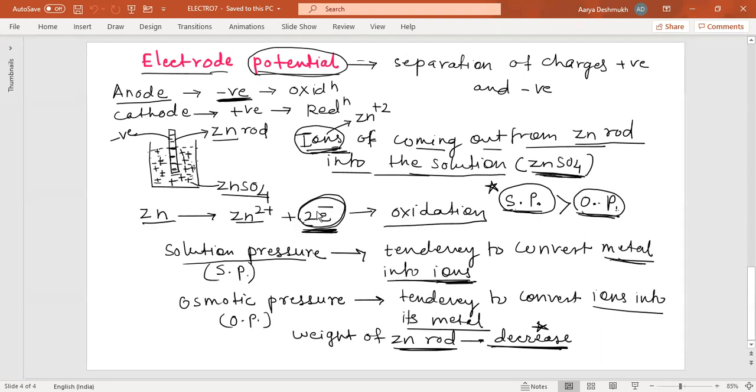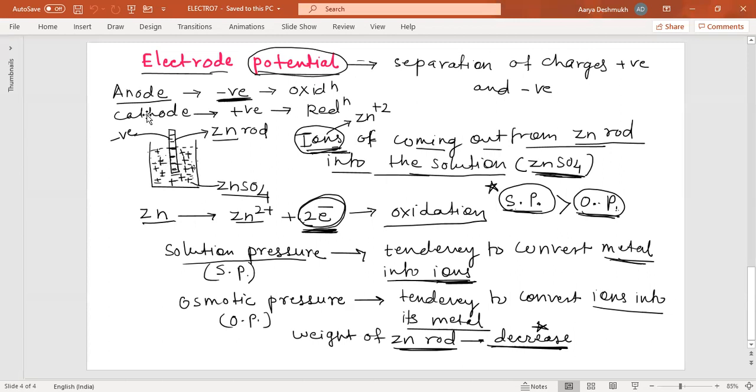The two electrons lost while converting metal into ions will be deposited at this electrode, and the zinc rod will become negative. So negative charge is accumulated on the zinc rod, and the zinc ions pass into the solution, and the zinc sulfate solution becomes positively charged. This is what we call the separation of ions. This separation of ions is responsible for the development of electrode potential, and since this is happening at the electrode, we call it the electrode potential.